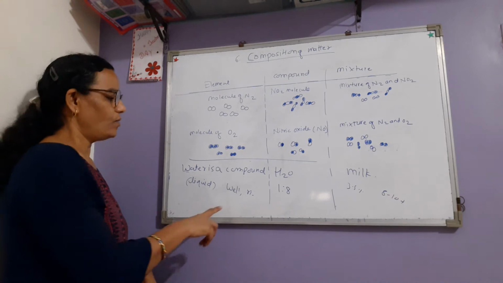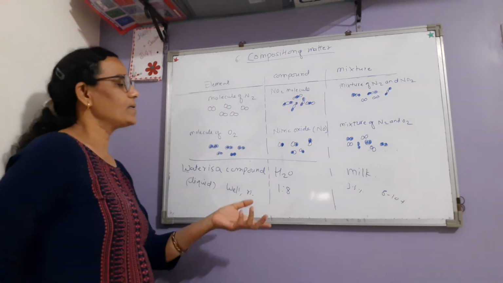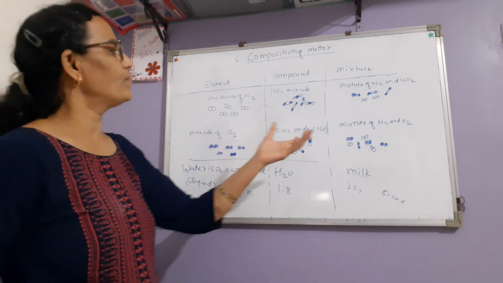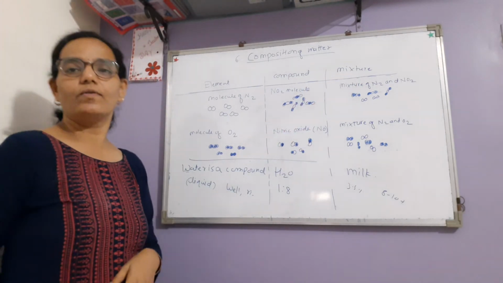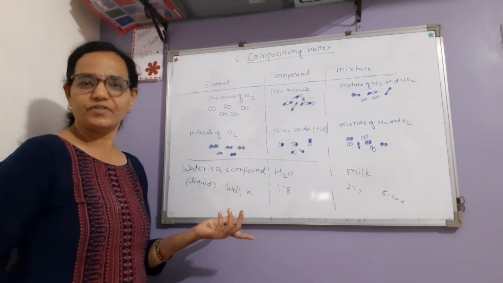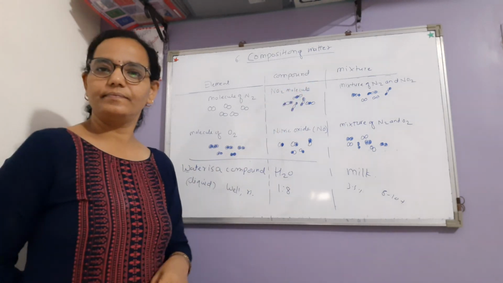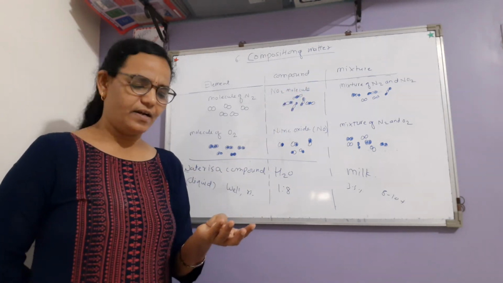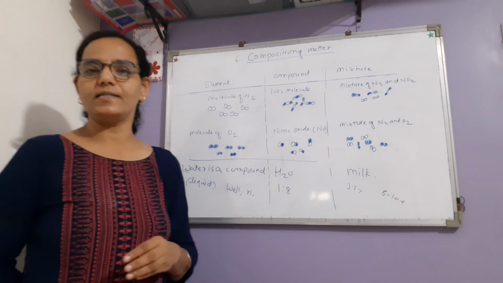Now one example of a mixture we will explain here. Apart from this, can you tell me any example of a mixture in our day-to-day life which we have seen around us? We have seen it last year also, in the last standard. Suppose tea is a mixture of tea powder, water, milk. How can we explain this?